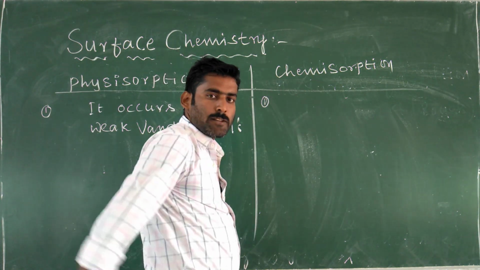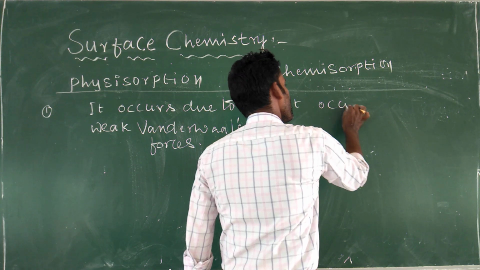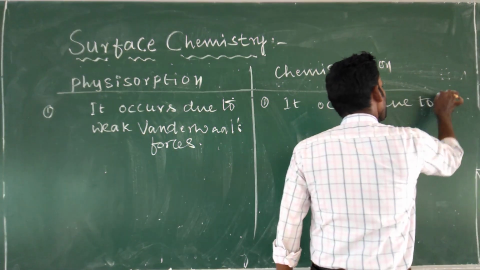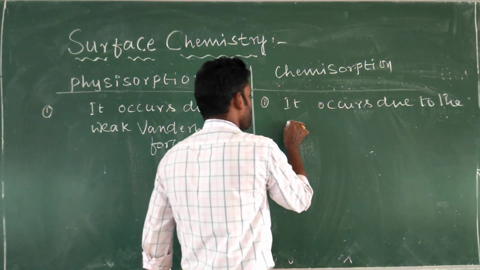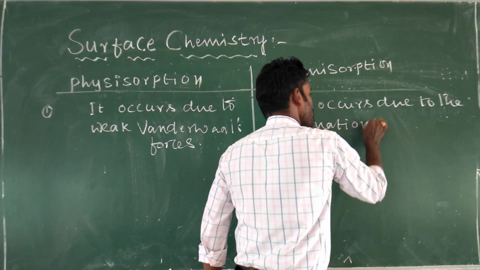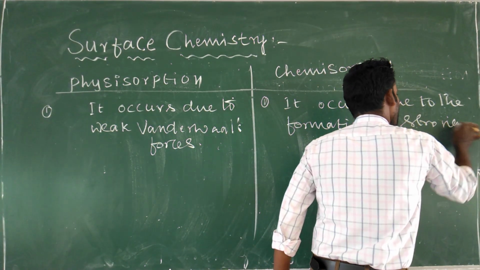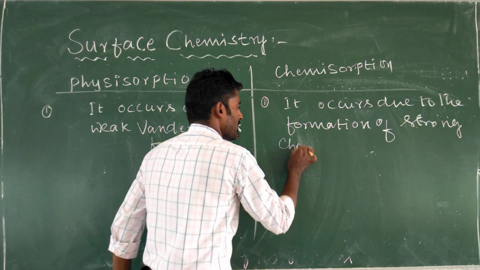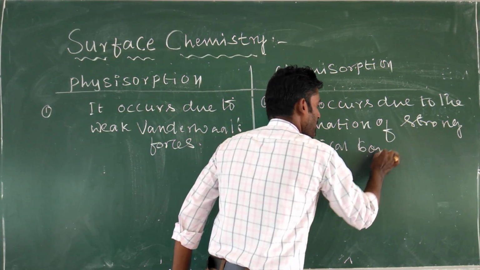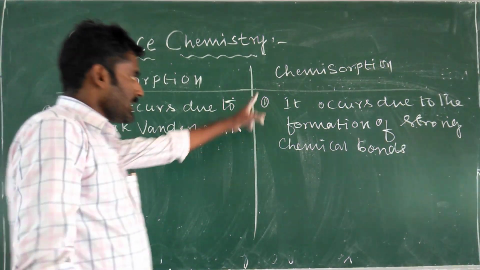So chemisorption occurs due to the formation of strong chemical bonds between adsorbate and adsorbent.